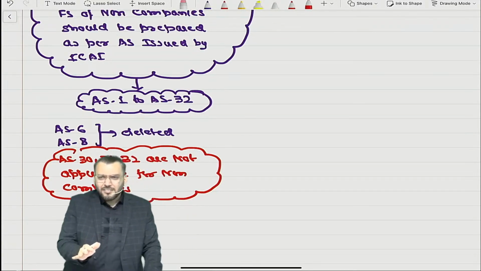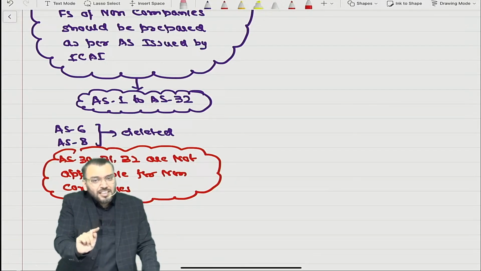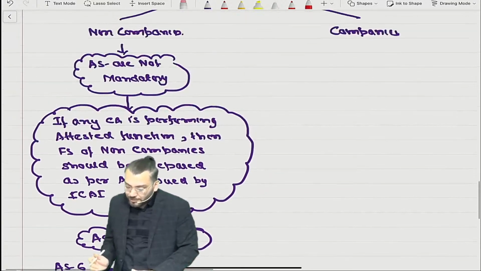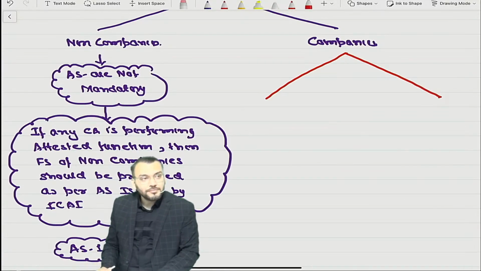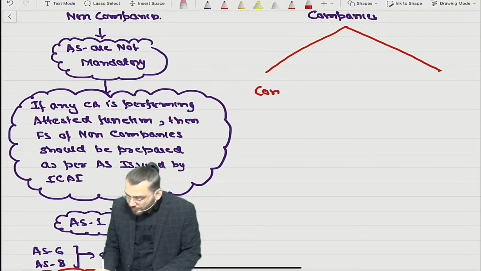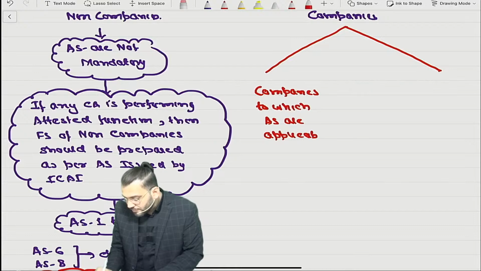And whenever you say these are the AS issued by ICAI, correct. Now coming to companies. Now companies have been divided into two parts. Companies to which AS are applicable, have you understood?